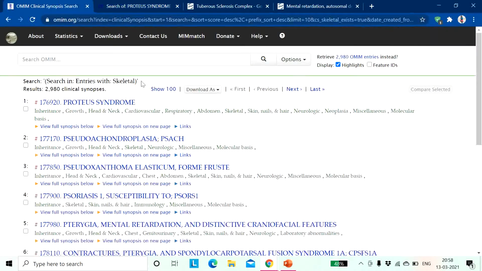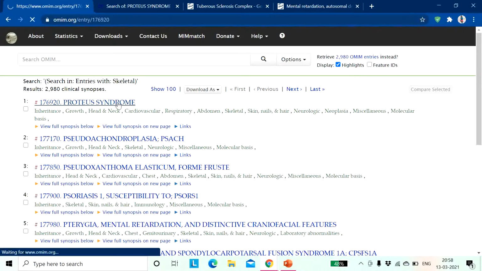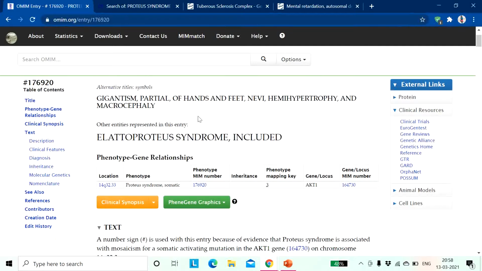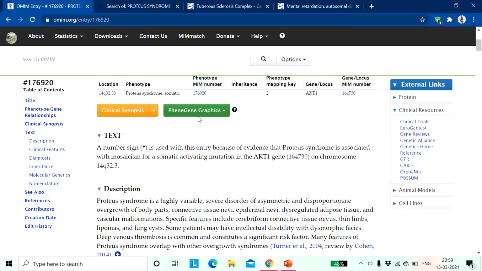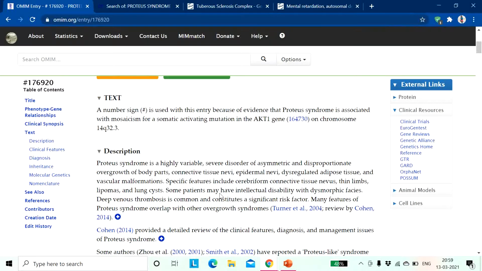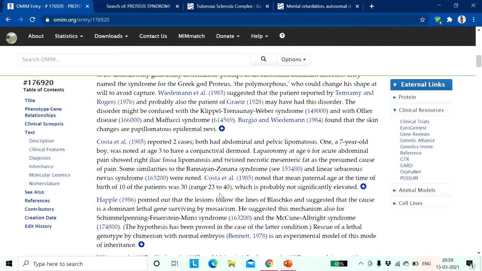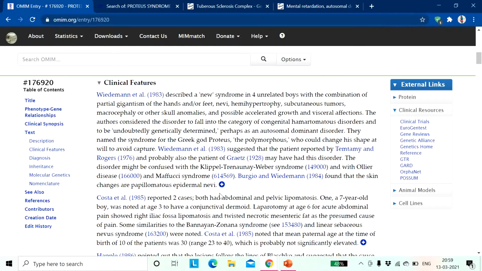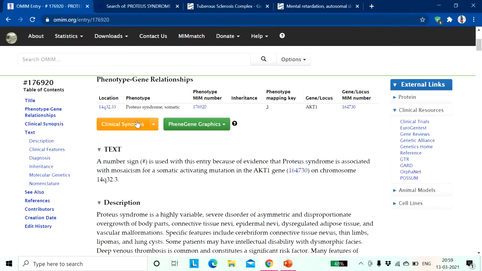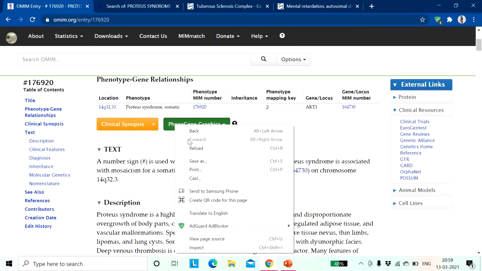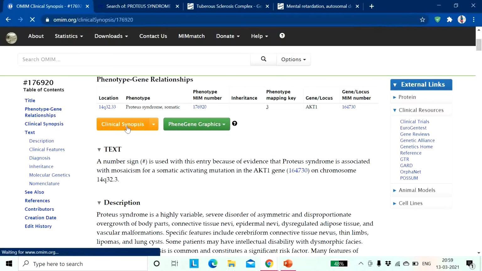Now if you see, this is the entry for skeletal. Now if you search, say Proteus syndrome, you will be able to see that there are different entries. This is the first page. You will get the text, the description, or the clinical features that were submitted in this registry year after year.